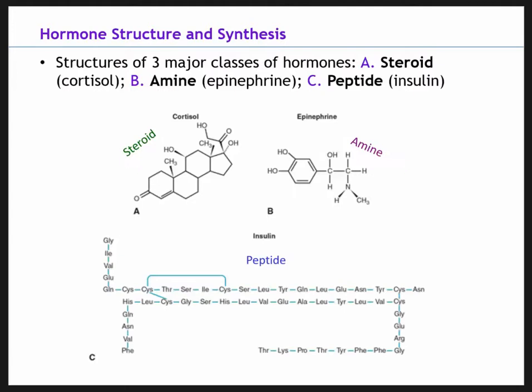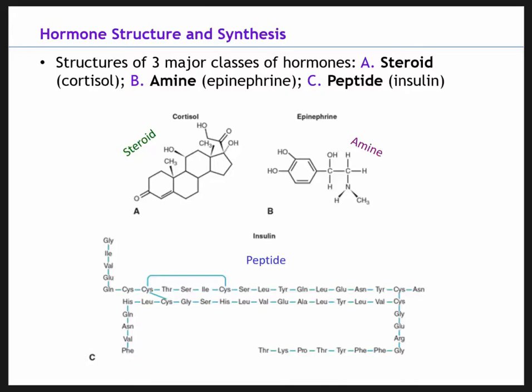All right, so let's look at the structures of each one of these. Each hormone type has a specific chemical structure that determines how it's going to interact with the target cell, so how it interacts with a tissue or an organ, and that's affected by its chemical structure.